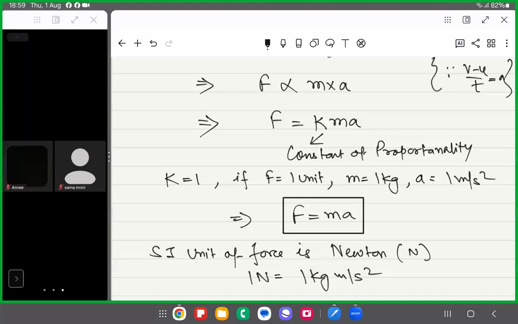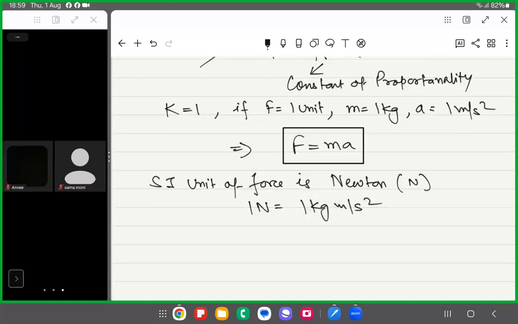Is that clear? Okay, so there is a smaller unit also, that is 1 dyne. Okay, and this is 1 upon 10 to the power 5 Newton, or you can also write it as 10 to the power minus 5 Newton. Right, so this is the smaller unit of force, 1 dyne.